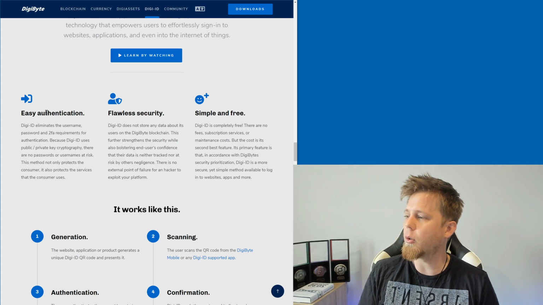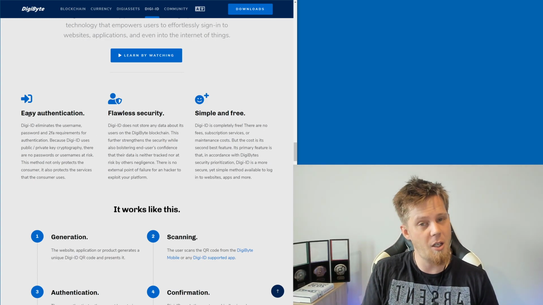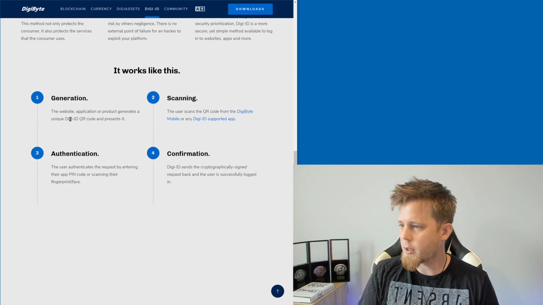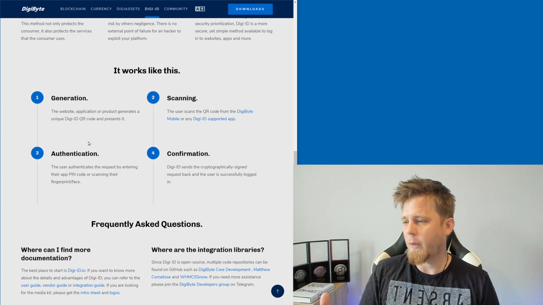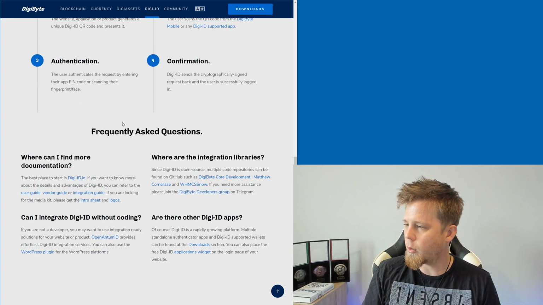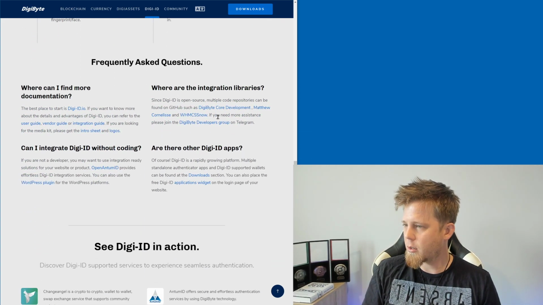Easy authentication. Cool, I can understand that. It's easy. Again, and then we go into a little bit more detail. I like this as well because it goes into more information, again, specifically about how it works. That's quite cool. Frequently asked questions. Nice.